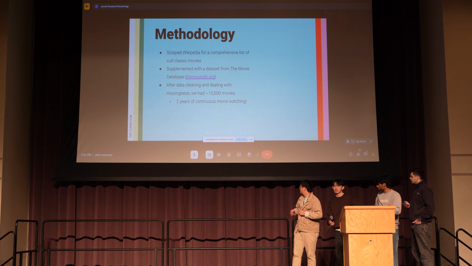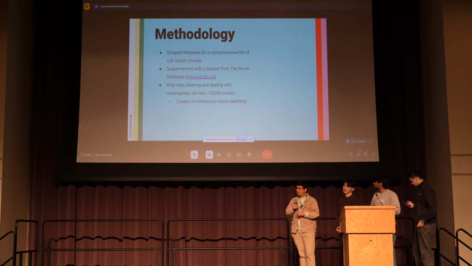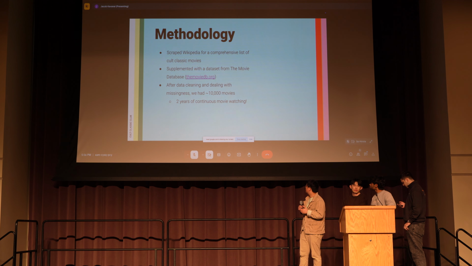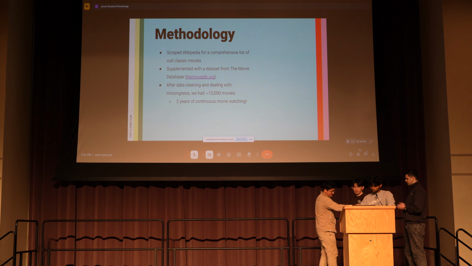For our methodology to build this program, first we scraped Wikipedia for a list of cult classic films, and we supplemented this with an API database, the Movie DB. After we did some data cleaning and accounted for missingness, we had around 10,000 movies where we could train a few different models. That's like 2 years of continuous movie watching.